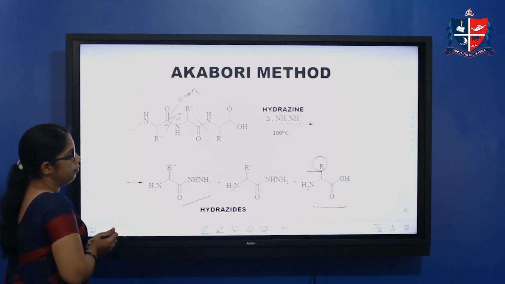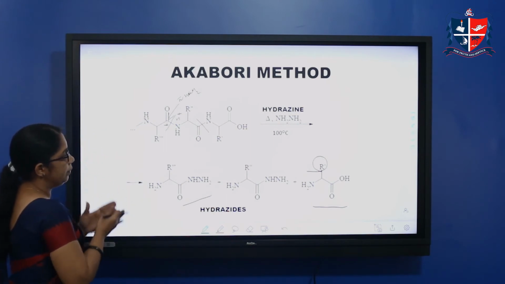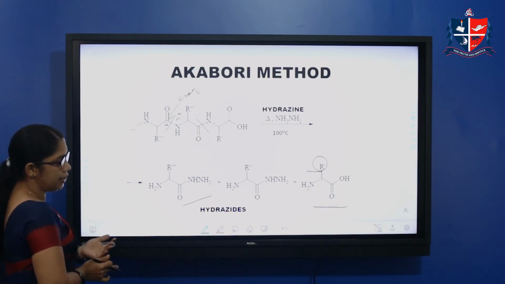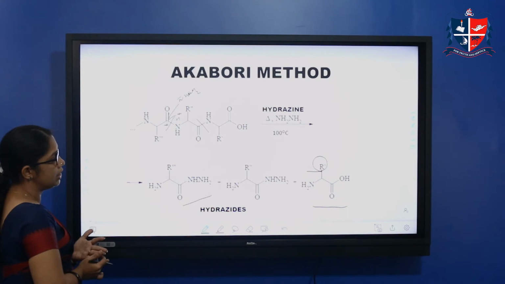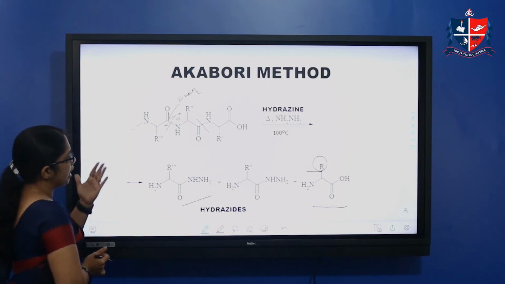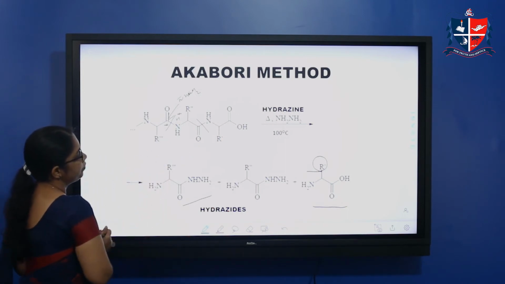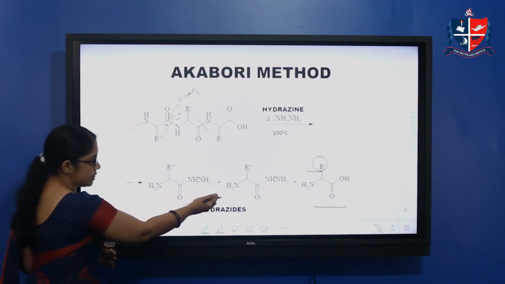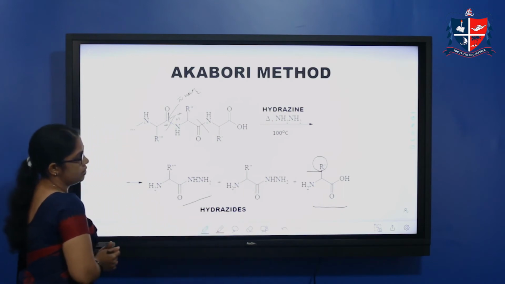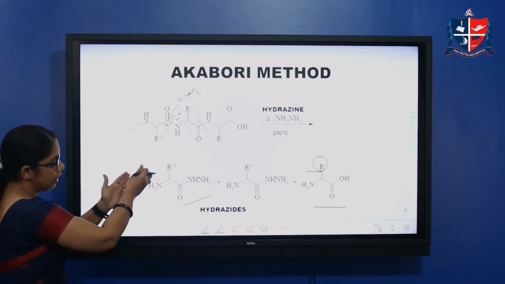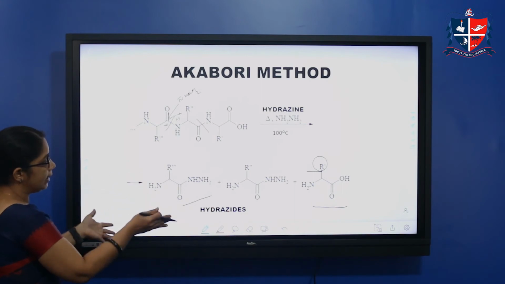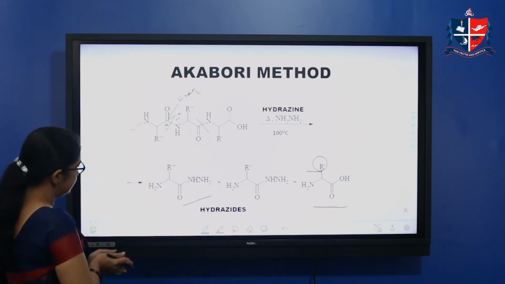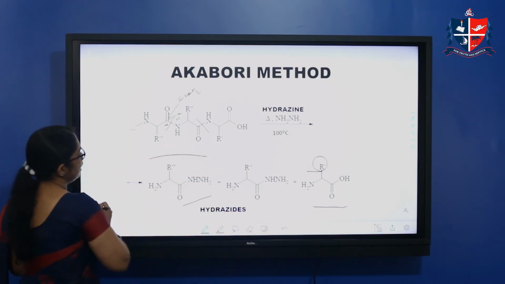Finding the C terminal. Okay, here the peptide, polypeptide or protein is heated with hydrazine at 100 degrees Celsius, and the reaction happens across this peptide bond. This hydrazine will react across the peptide bond, and we get hydrazides and amino acids. So from that, by chromatographic separation and analysis, which one is the terminal amino acid can be easily determined. So this is one method. Then another method is